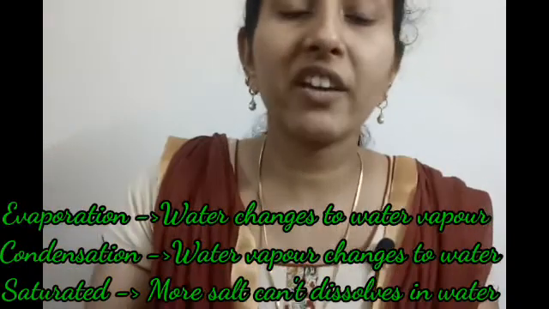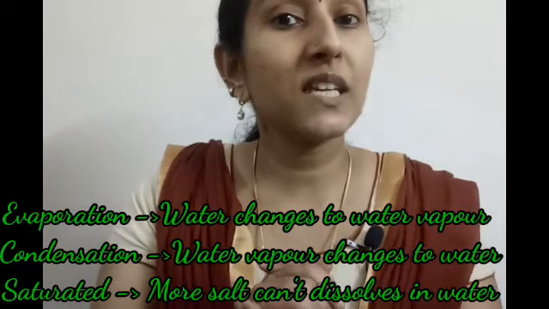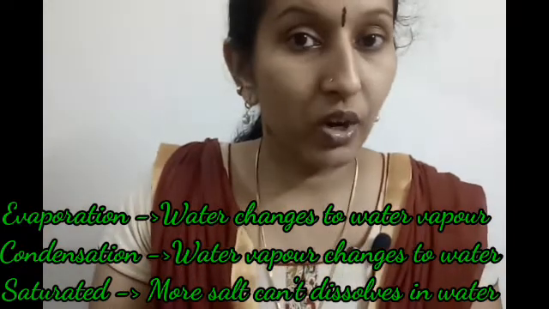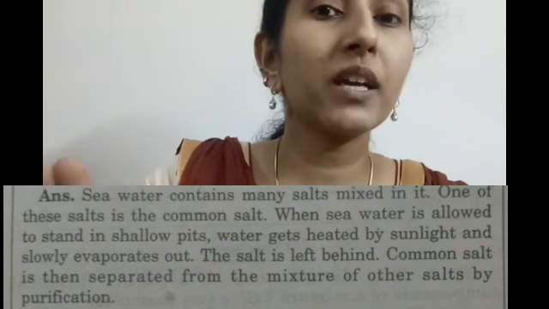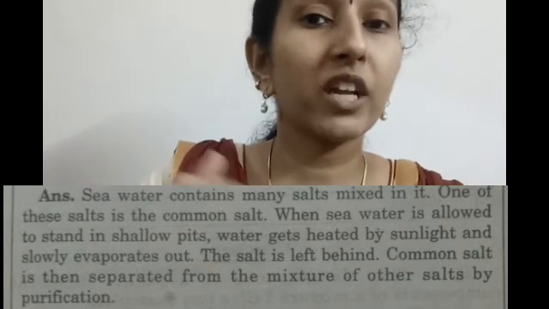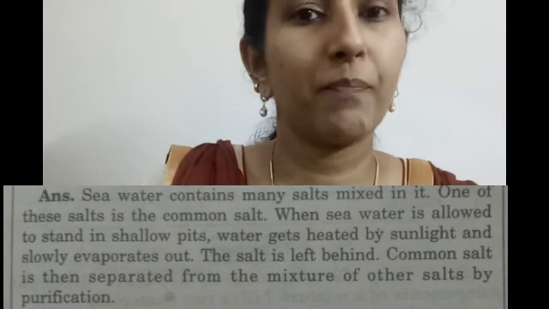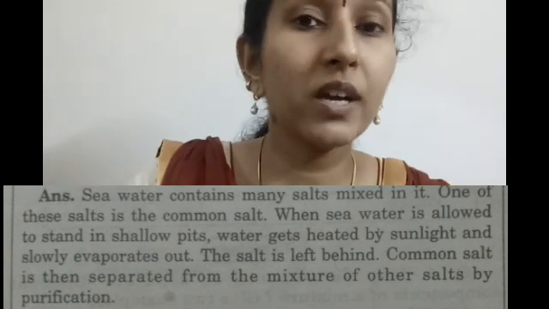Evaporation is a process in which water changes to water vapor, and condensation is a process in which water vapor changes to water. And how do we get salt from seawater? Make shallow pits, fill them with salt water, and keep it for some days. The water evaporates and we get the salt back. One glass of water has some space. If that space is filled, we cannot add more salt into it. That is a saturated solution. Okay, I hope you got the concept.